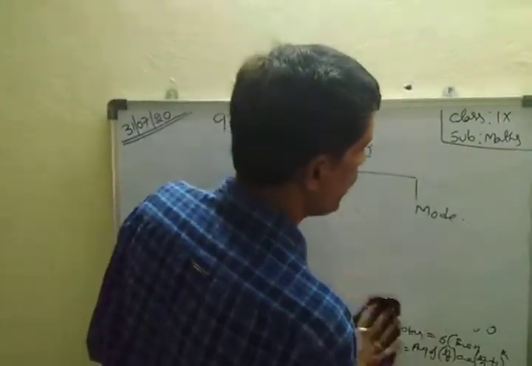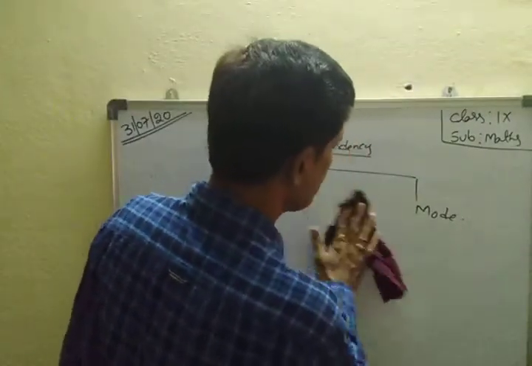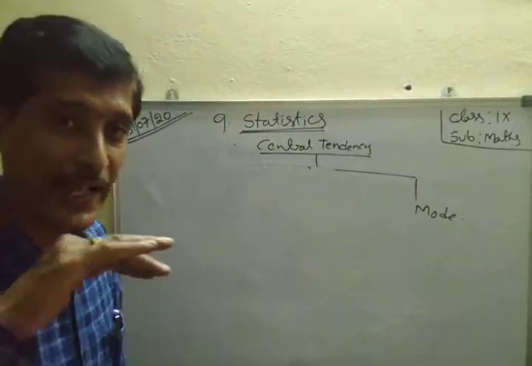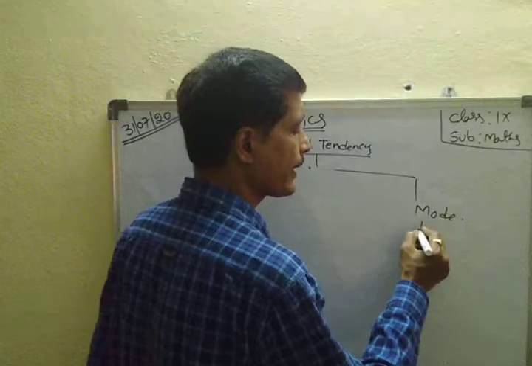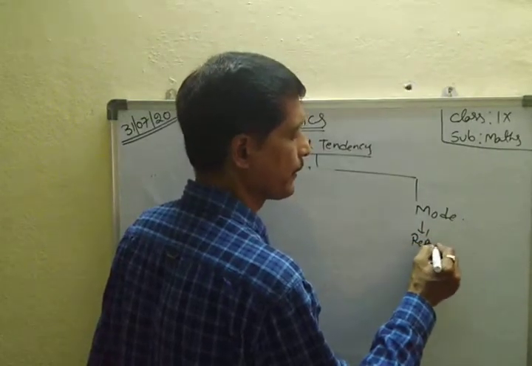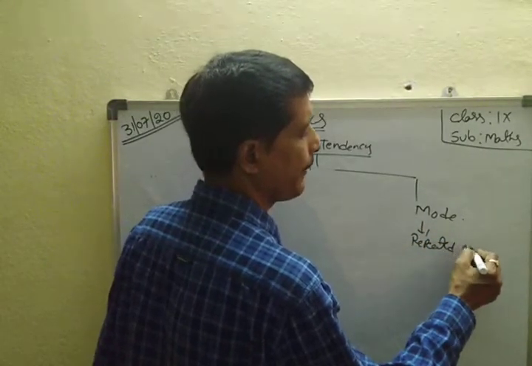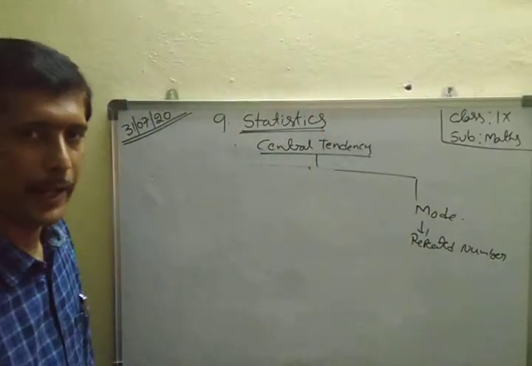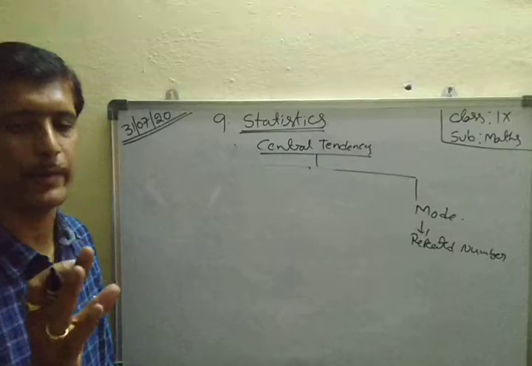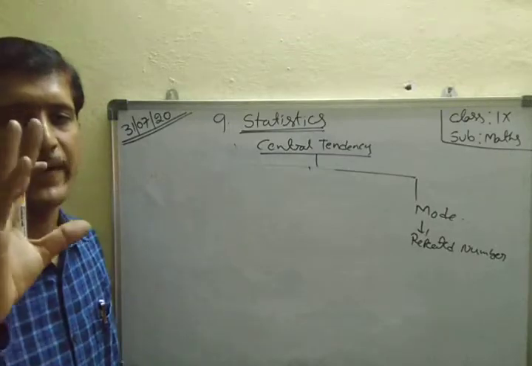Next, mode. Mode means frequently occurring number or repeated number. Repeated number or repeated value, or variable, whatever it may be: a repeated number or frequently occurring number.